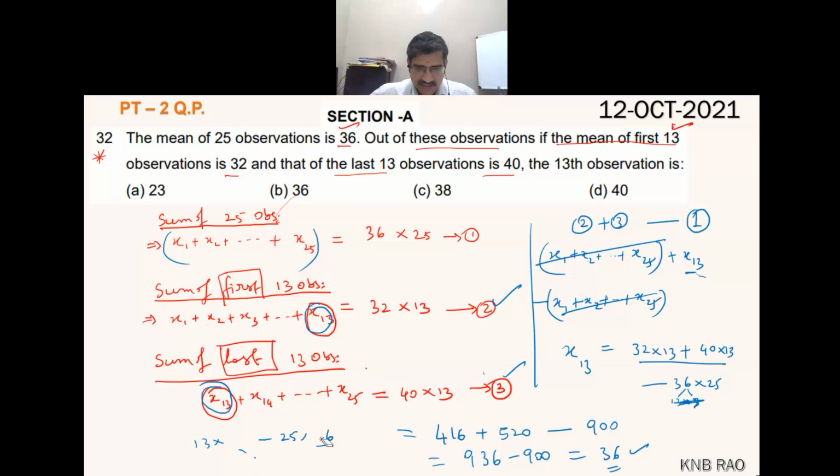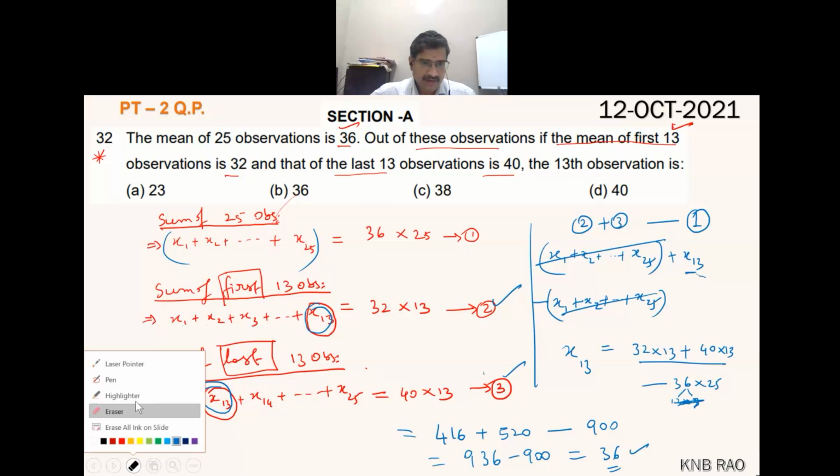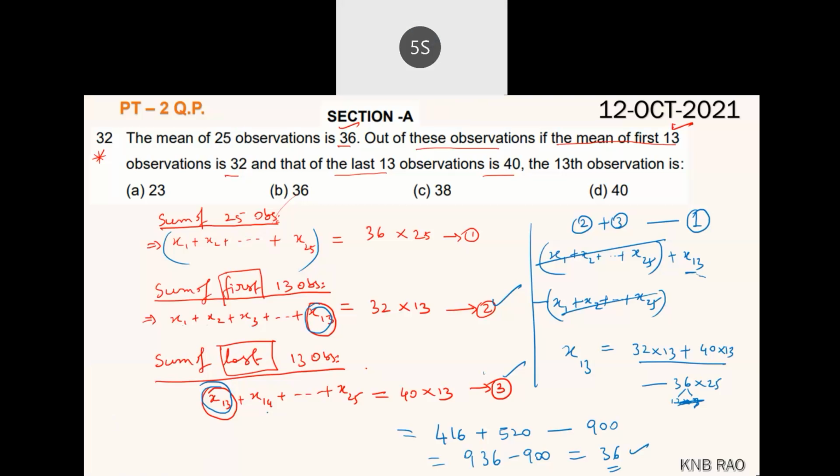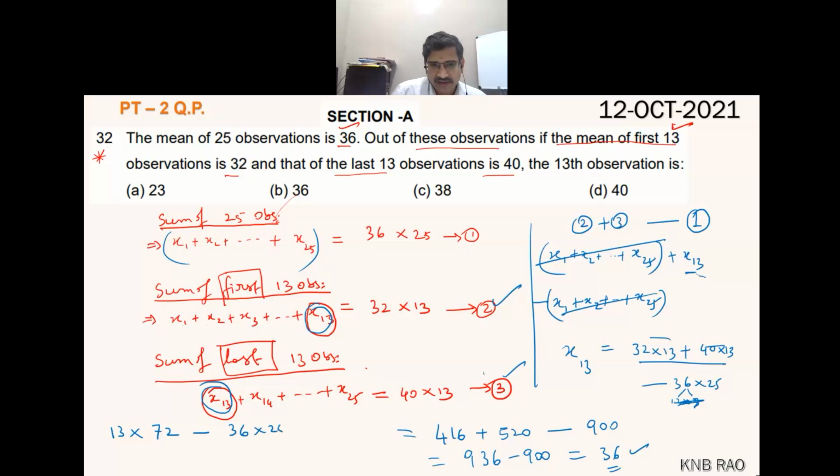Yes. So I took 13 common in these two numbers. When I take 13 common, I get 13 into 72 minus 36 into 25.